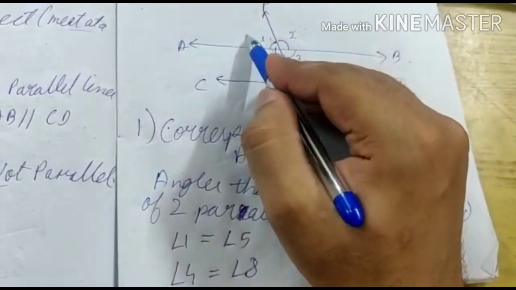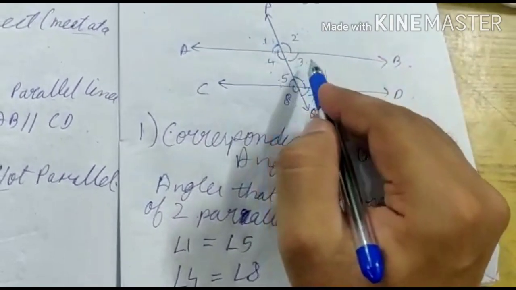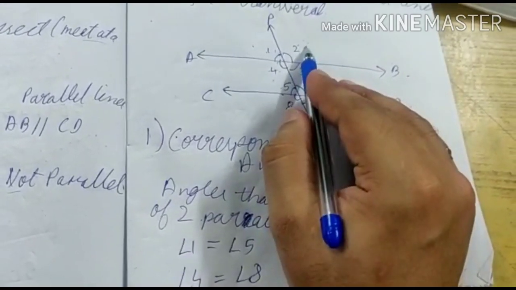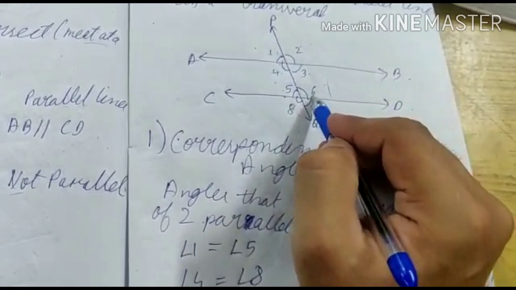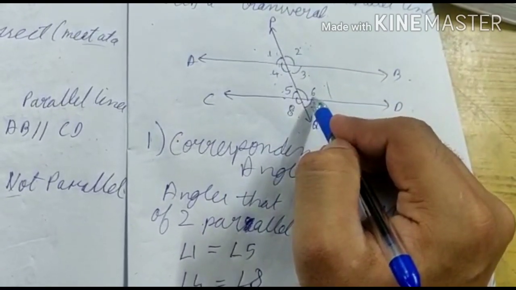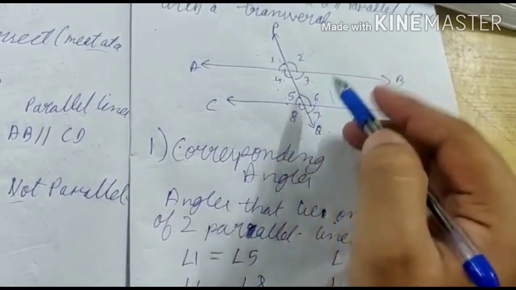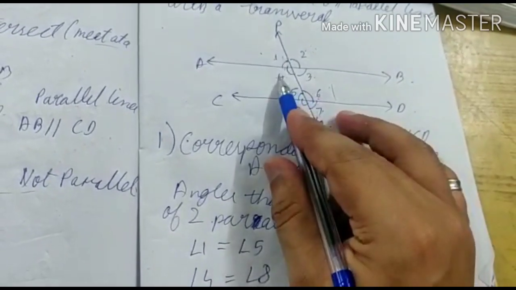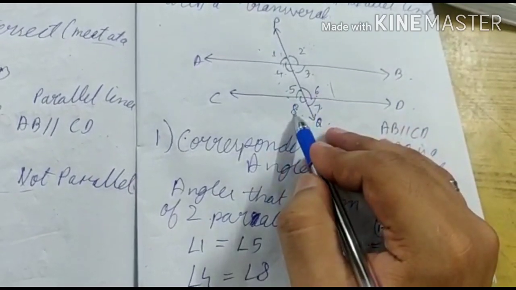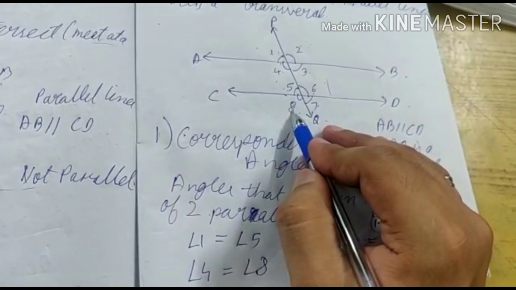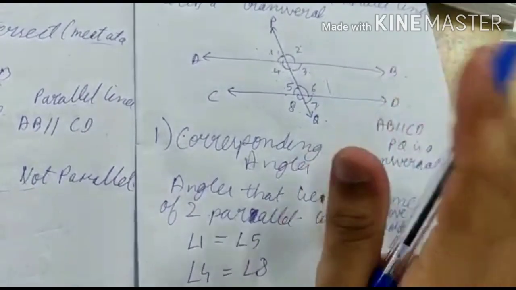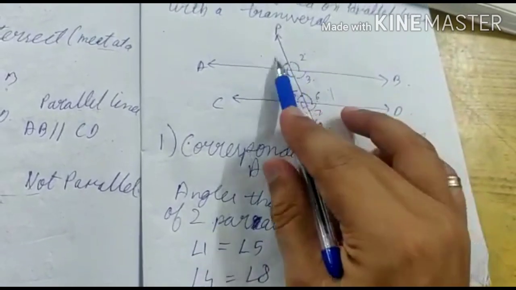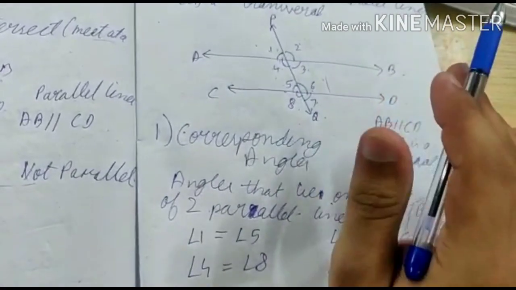Like if angle 1 is 30 degree, then angle 5 is also 30 degree. If angle 2 is 150 degree, angle 6 is also 150 degree. Angle 3 is 30 degree, then angle 7 is also 30 degree. Angle 4 is 150 degree, angle 8 is also 150 degree. Okay, means 4 equals 8, 3 equals 7, 2 equals 6, 1 equals 5. We will do some questions based on it.